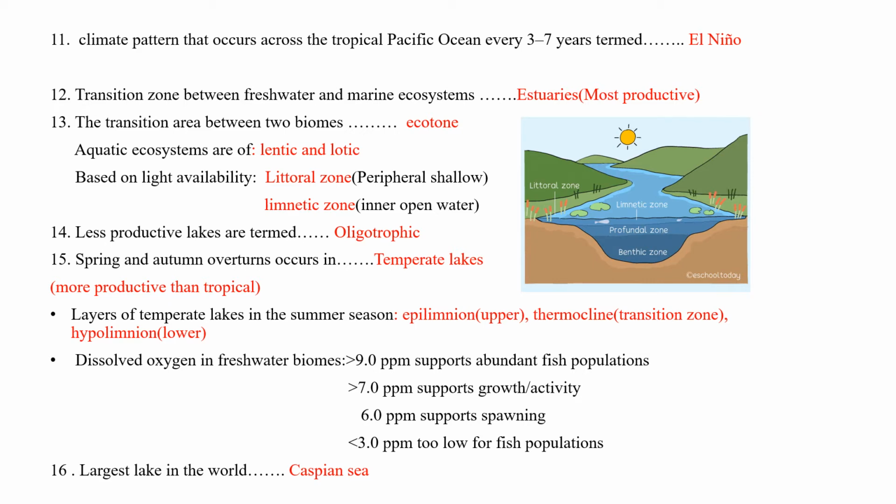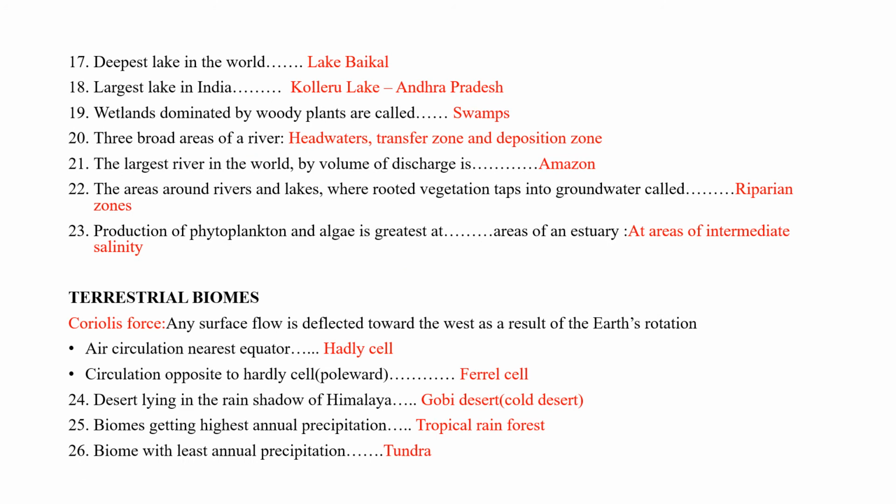The largest lake in the world is the Caspian Sea. The deepest lake in the world is Lake Baikal. The largest lake in India is Kolleru Lake, Andhra Pradesh. Wetlands dominated by woody plants are called swamps.